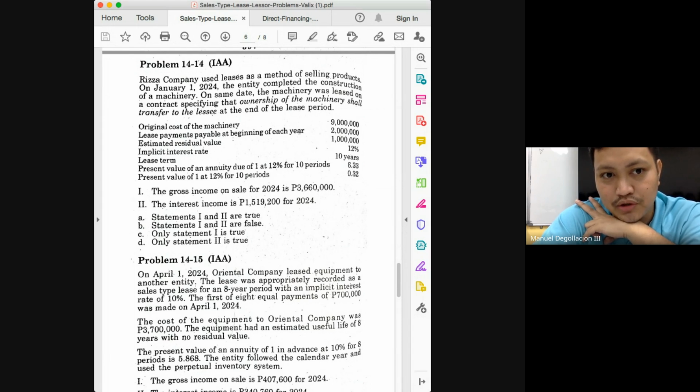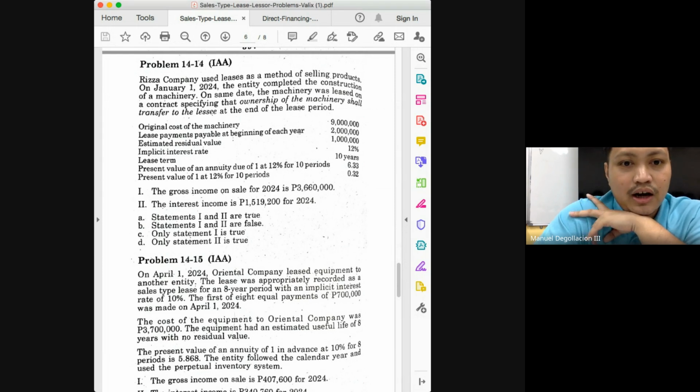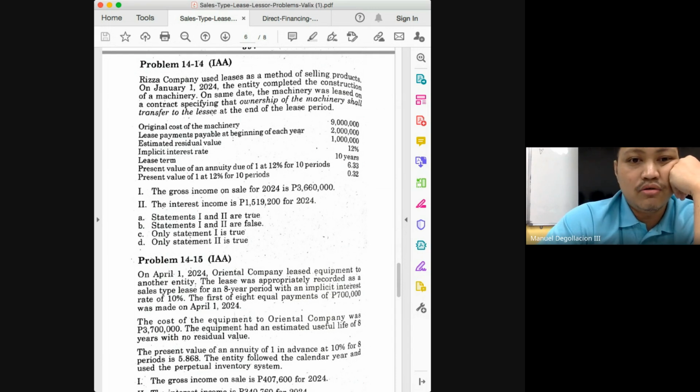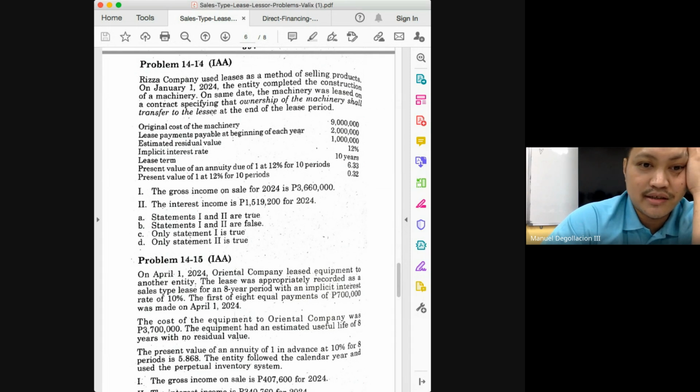Maybe it assumed that you forgot to deduct the payment first. How much is 12,660,000 times 12%, class? 1,519,200. So that means this is incorrect because what's the correct way of computing for interest income in this problem? You deduct first the first payment.